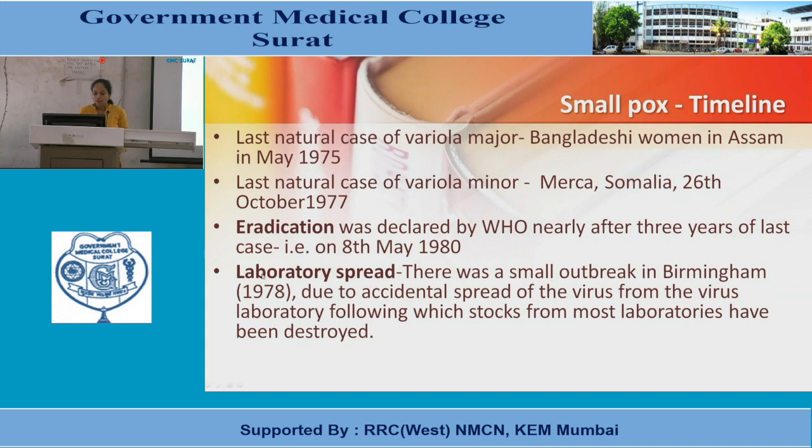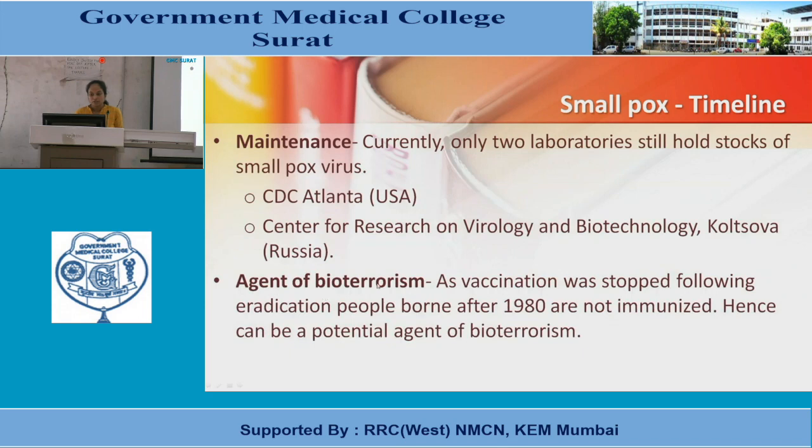Laboratory spread occurred in 1978. There was a small outbreak in Birmingham due to accidental spread of the virus from the virus laboratory, following which stock from most laboratories has been destroyed. Maintenance: currently, only 2 laboratories still hold stock of smallpox virus, one at the USA CDC in Atlanta, and the second is the Center for Research on Virology and Biotechnology in Koltsovo, Russia.